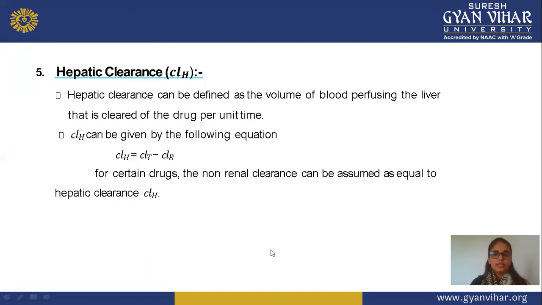Next is hepatic clearance. It is the same as renal clearance. Instead of the renal route, we take the hepatic route and check how much drug is eliminated or excreted through the hepatic route only. So similar to the renal route, here we are taking the hepatic route instead.